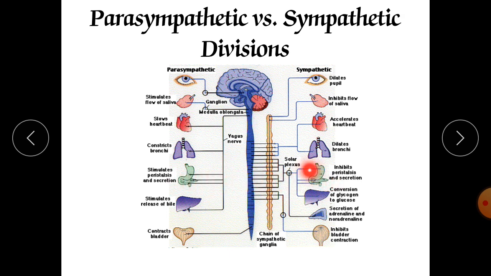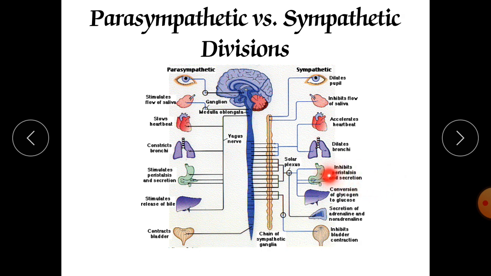For example, to the intestine and the stomach, the parasympathetic will increase the secretion of HCl and of various enzymes, whereas the sympathetic will decrease the secretion of HCl. It will inhibit the peristaltic movement and secretion.